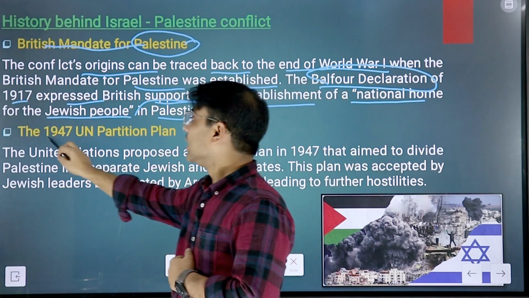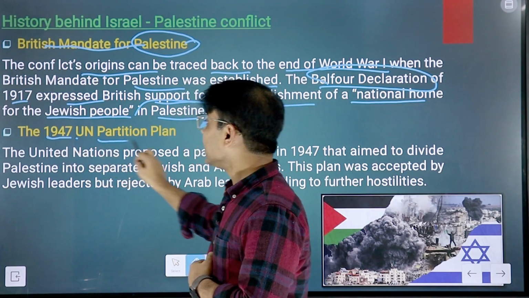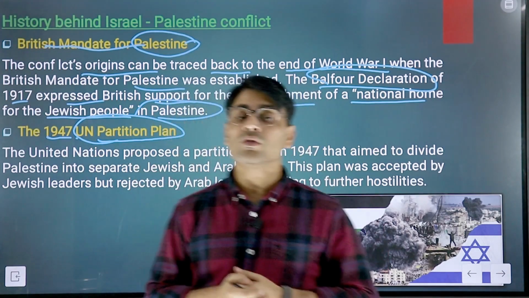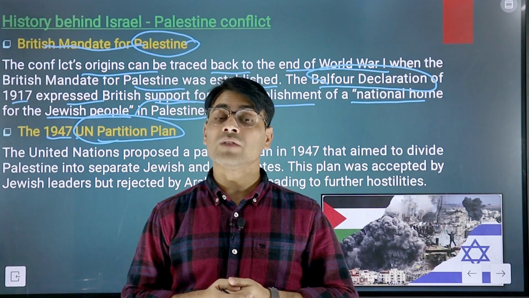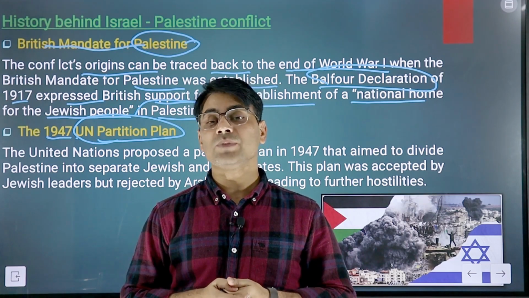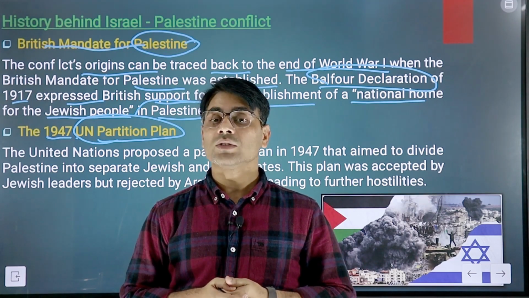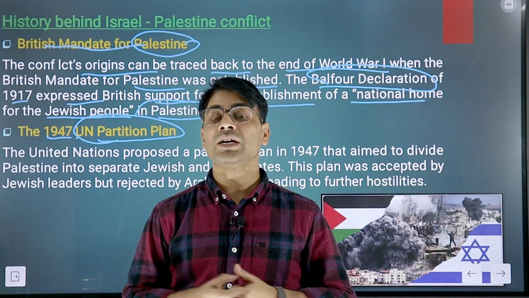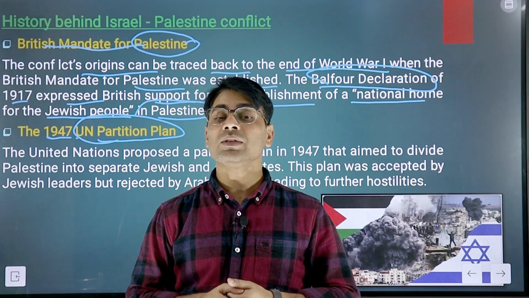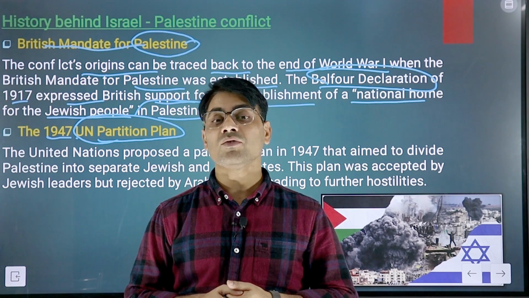After that, in 1947, the United Nations came out with a partition plan, because the Arab people were not happy with the Balfour Declaration and the incoming of Jewish people into the region. Instability erupted, and to address the situation the United Nations proposed the partition plan in 1947.